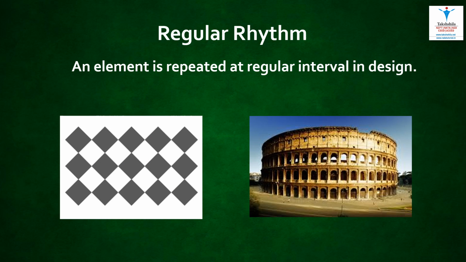As the name suggests, regular rhythm means an element is repeated at regular intervals in a design. In the first picture, we can see that the diamonds are repeated regularly to create a pattern. In the design of this monument also, the arch windows are regularly repeated to create a rhythm.